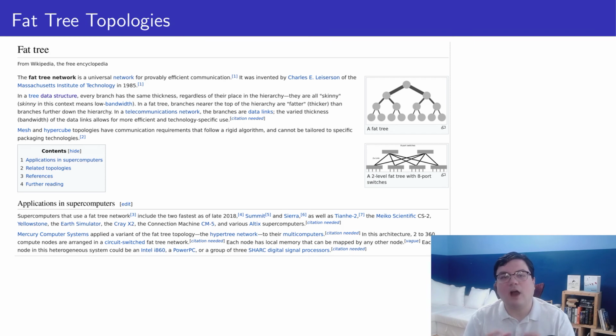We don't build hierarchical networks exactly like that, but data centers are often built on the same principles, using a fat tree topology. They often make the links higher in the tree have a higher bandwidth, and they often have redundant links to help with reliability issues.